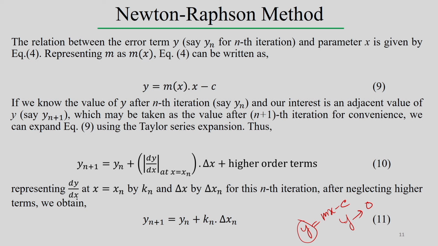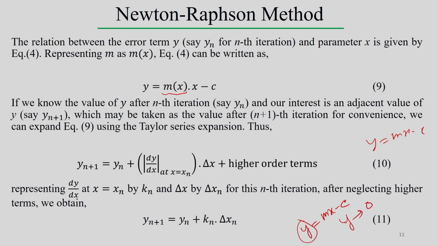So, we start with the relation between the error term, say for example yn for the nth iteration, and parameter x, given by equation 4, representing m also as a function of x. Equation 4, which we have already seen, y equal to mx minus c, can be written like that: y equal to m, because m itself is a function of x, into x minus c. So, this is the nonlinear form of the equation, and we consider y as the error term during the iterative calculation.